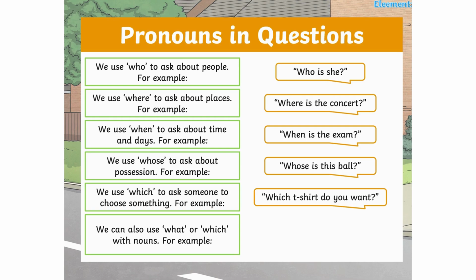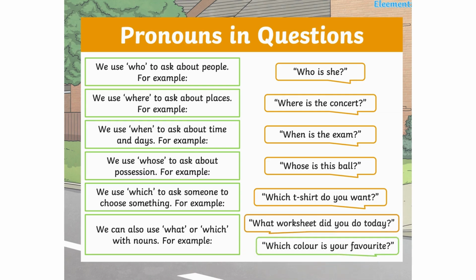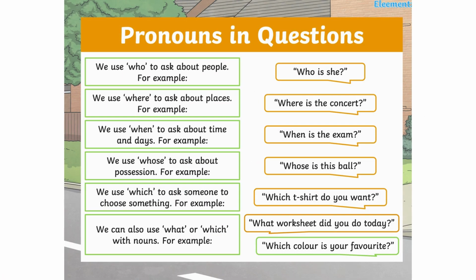We can also use what or which with nouns. For example, what worksheet did you do today? Which color is your favorite? So these are all the main key points if we want to ask questions to get the answer. Let's go ahead.